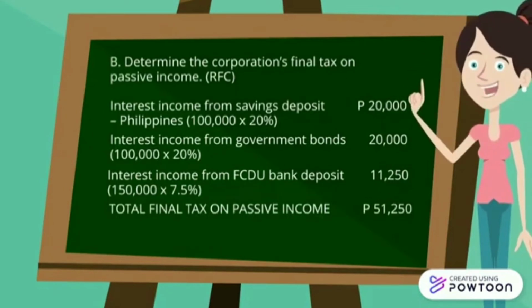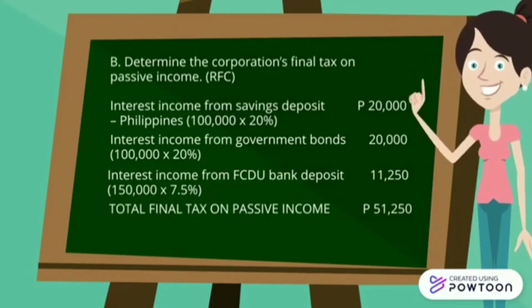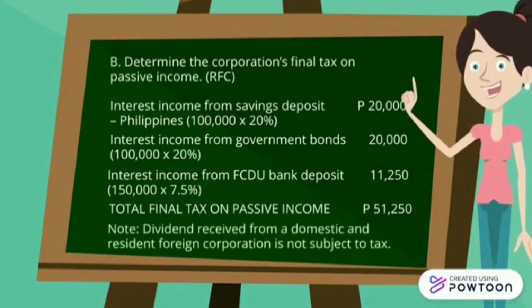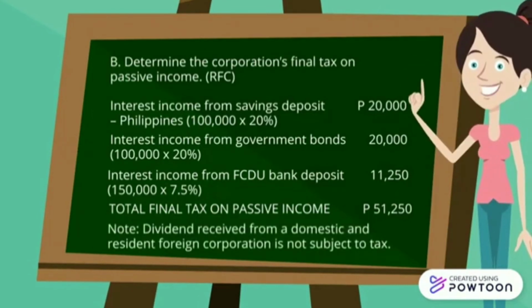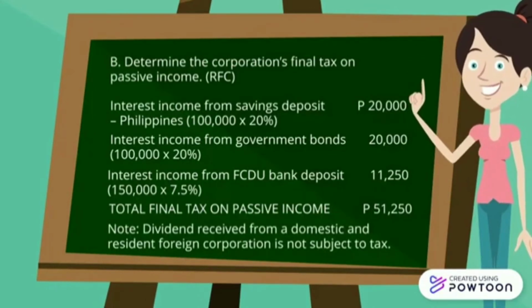And if you're wondering why dividend is not included in the computation even though it is classified as a passive income, it's because dividend income received by a resident foreign corporation from a domestic corporation is not subject to tax.